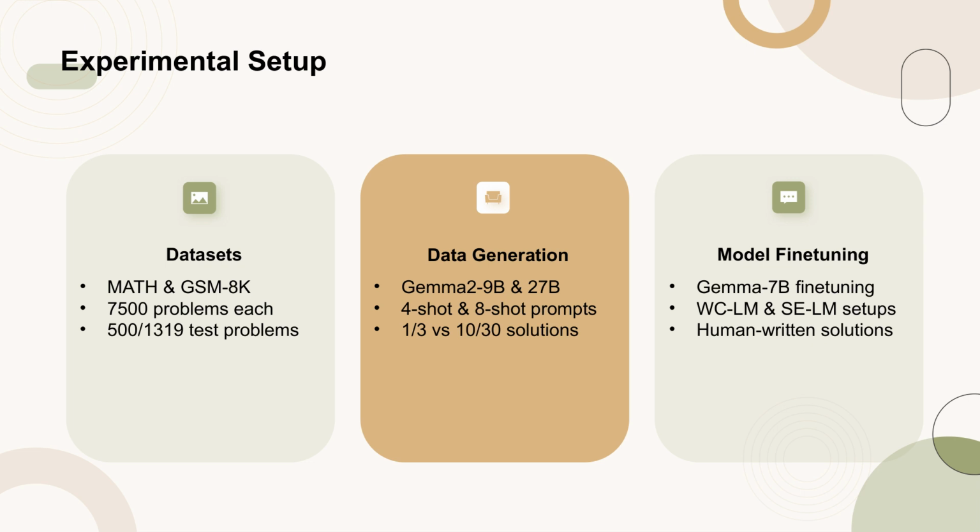These models generate solutions using 4-shot and 8-shot prompts respectively, with varying sampling budgets to produce different numbers of candidate solutions per problem. The model fine-tuning process involves the GEMMA 7b model, which is fine-tuned on data from GEMMA 2-9b and GEMMA 2-27b, with additional setups for WCLM and SELM. The fine-tuning also includes human-written solutions as a baseline for comparison.